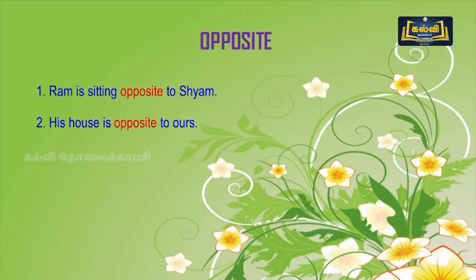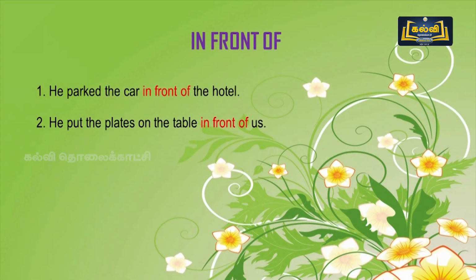Next, opposite. Opposite is the preposition. First one is, Ram is sitting opposite Shyam. Second one, his house is opposite to ours. So, opposite is also a preposition. Then comes in front of. You may be familiar with this phrase, in front of. This is called a phrase preposition. He parked the car in front of the hotel. Second example, he put the plates on the table in front of us.